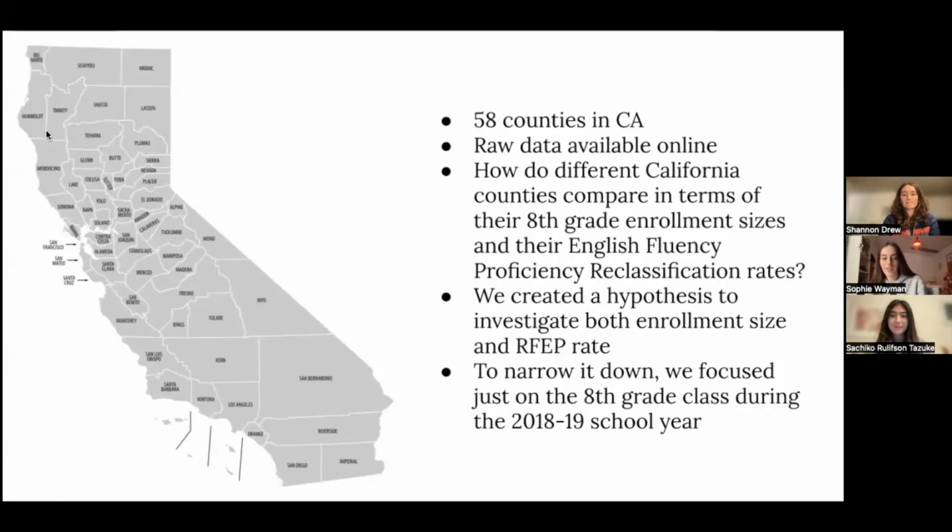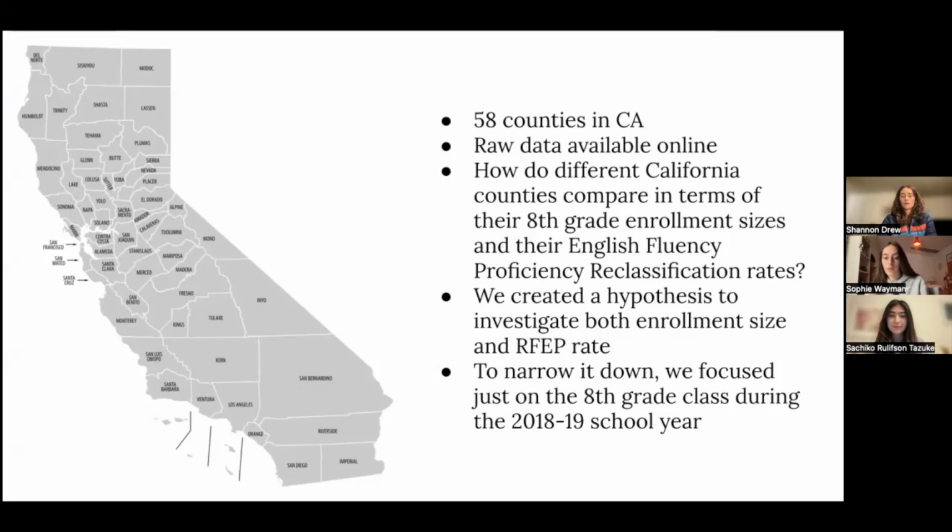All right, so to get into our data, we found our data set through the California Department of Education DataQuest. This is a data set that shows total school enrollment by counties of all grades and English fluency rates, whether reclassified or not. We sorted this data by putting it into a larger Google Sheet and figuring out the information we needed based on our hypotheses, which we will get into later.